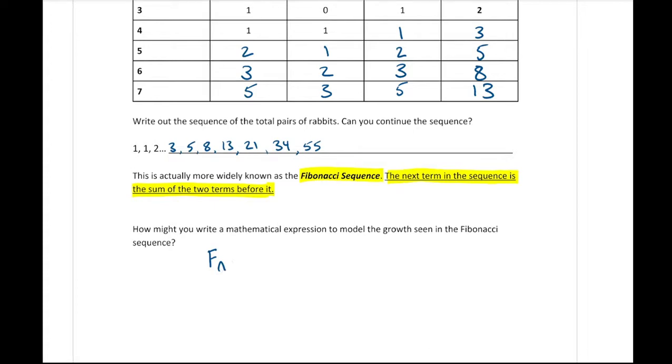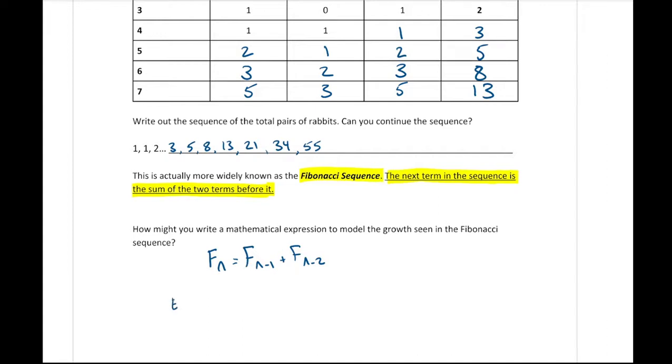How would we represent the 2 previous terms? Well, F of n minus 1, referring to the number before n, and then plus F of n minus 2, so the number two positions before.